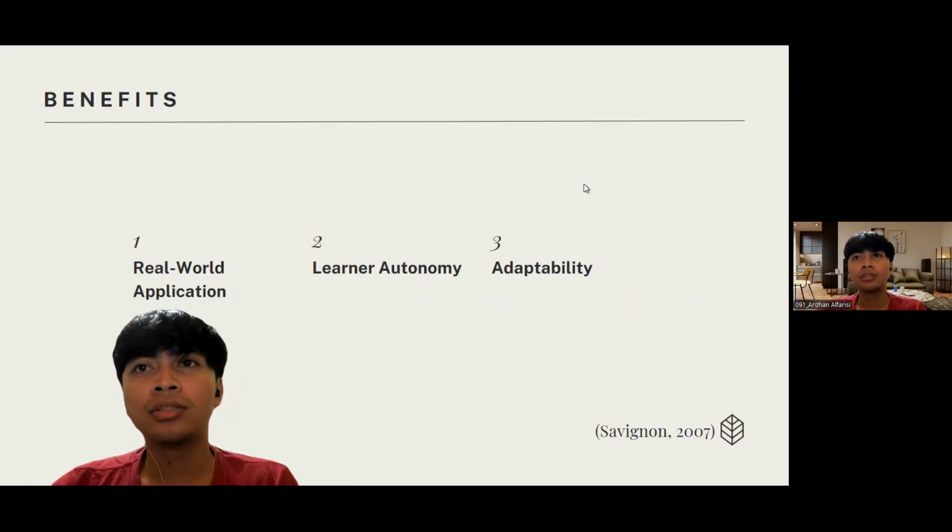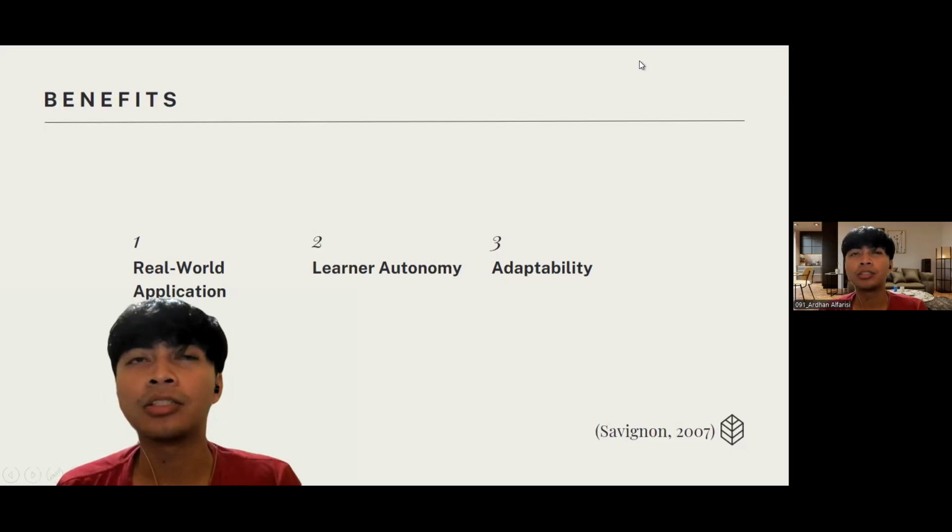It encourages learners to take responsibility for their own learning and language practice strategies. And last is adaptability, because it is an approach and not a fixed recipe. It can be adapted to local context and needs rather than imposing a single native speaker norm.